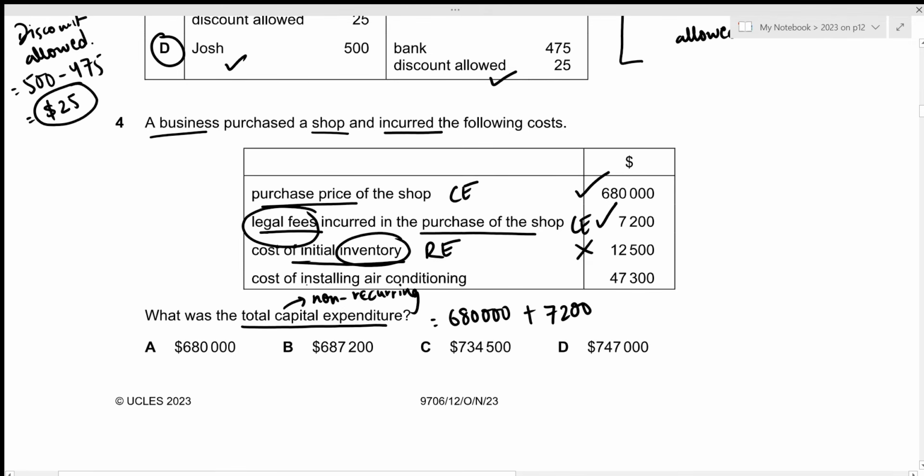Then we have the cost of installing air conditioning. Remember that we only have to install the air conditioning once, right? It will function after it has been installed. So the installation should not be done time and again, which means that this can be classified as non-recurring in nature. So we can classify it as capital expenditure. Let's add the amount of 47,300. Now this will give the total capital expenditure to be of 734,500. This is the answer we're looking for, which is given in option C.